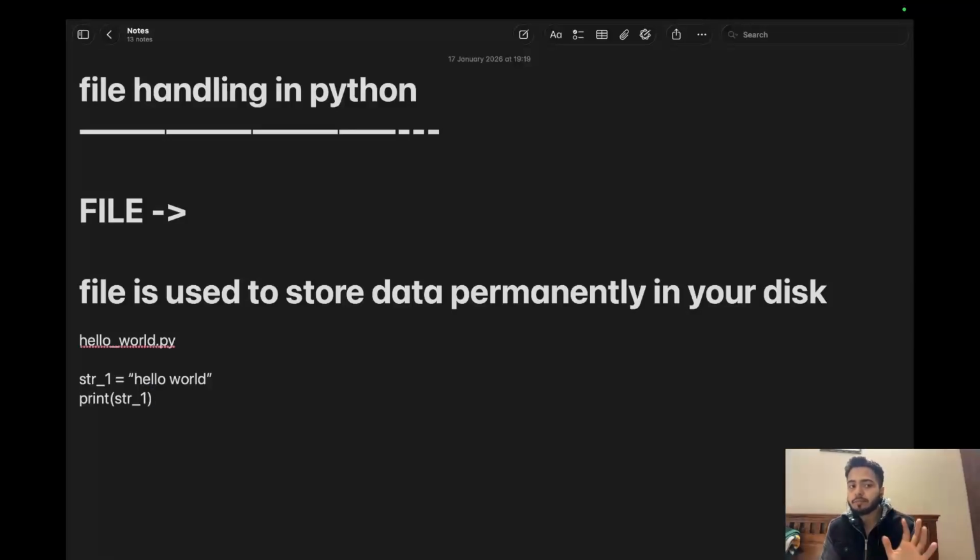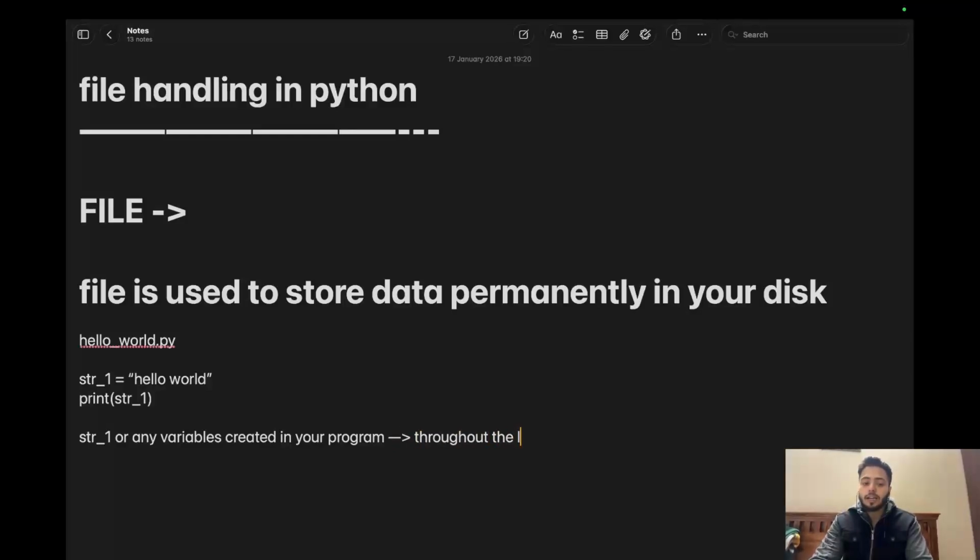So till the time this program hello world.py is running, this str1 will be available. For the sake of generalizing it, str or any variables created in your program will only be available throughout the life cycle of program.